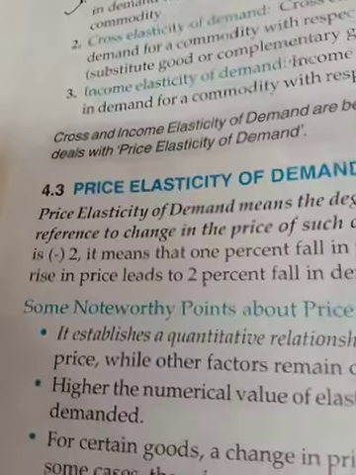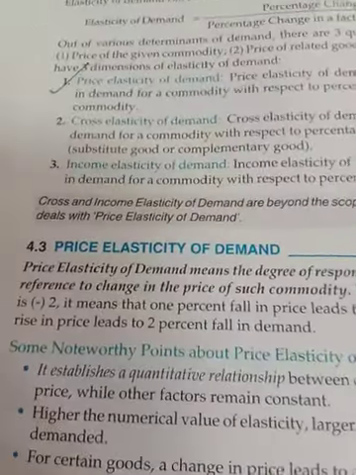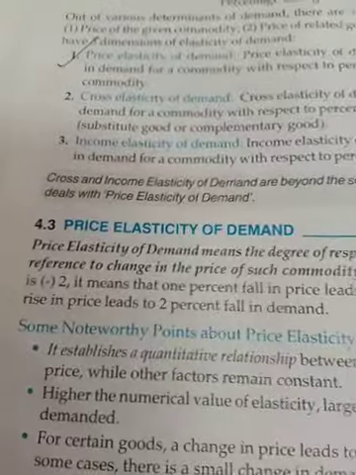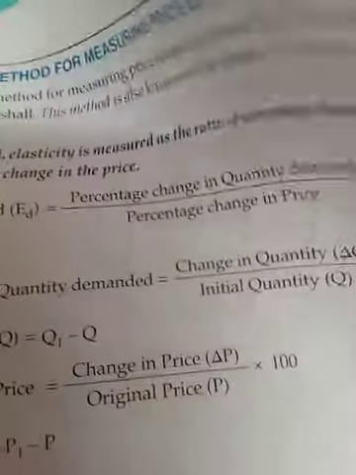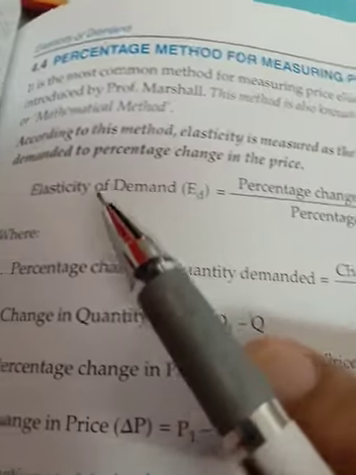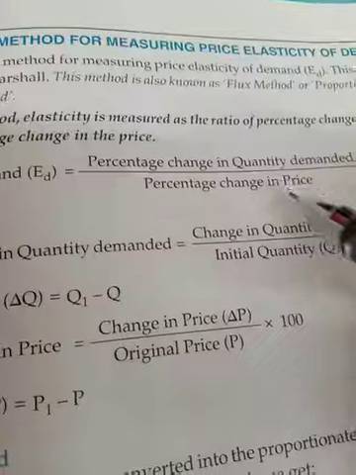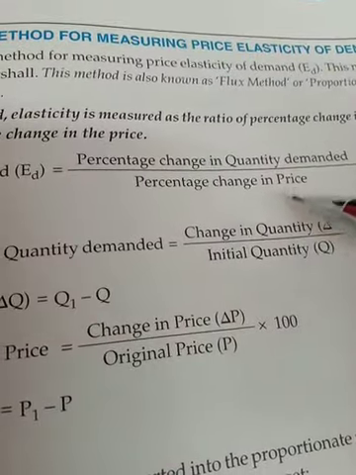Now price elasticity of demand. Price elasticity of demand is basically the percentage change in quantity demanded upon percentage change in price. There are two formulas for this, but the answer will be the same from both. Elasticity of demand, you are talking about the price elasticity of demand: percentage change in quantity demanded upon percentage change in price.